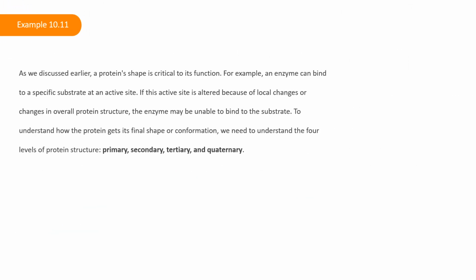As we discussed earlier, a protein's shape is critical to its function. For example, an enzyme can bind to a specific substrate at an active site. If this active site is altered because of local changes or changes in overall protein structure, the enzyme may be unable to bind to the substrate. To understand how the protein gets its final shape or conformation, we need to understand the 4 levels of protein structure: primary, secondary, tertiary, and quaternary.